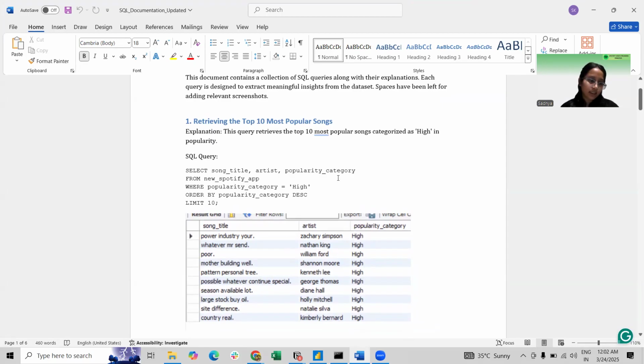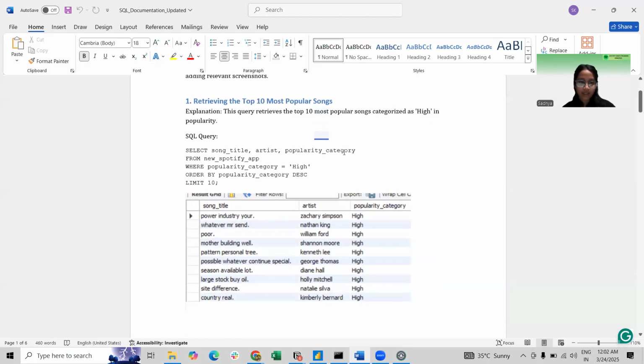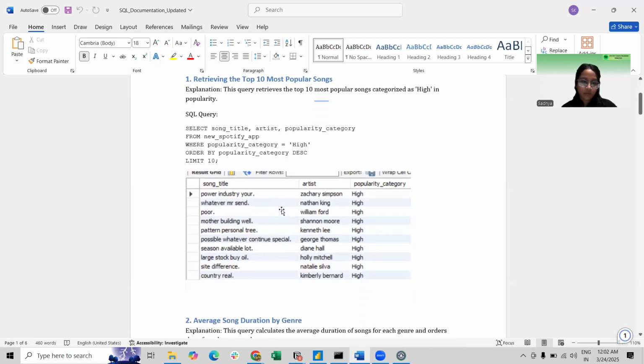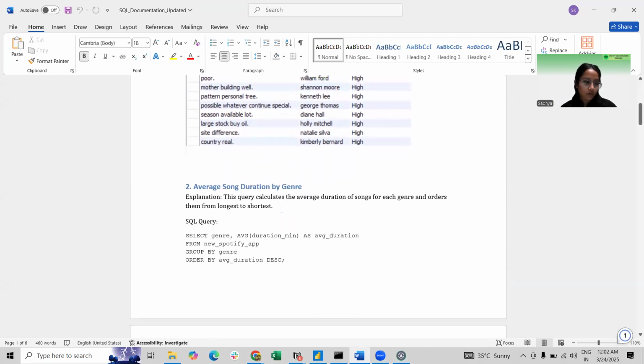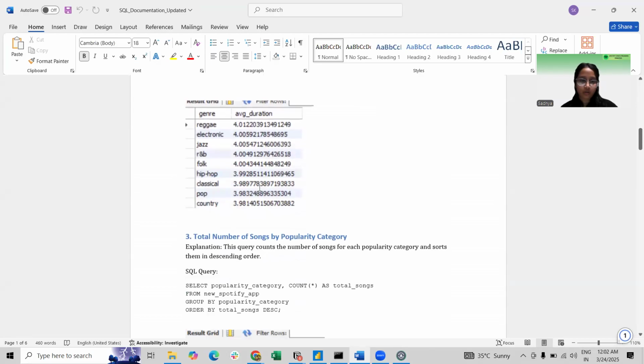Some key SQL queries include the top 10 most popular songs. This query retrieves the top 10 songs categorized with the highest popularity. So this is the query and this is the result I get from it. Moreover, average song duration, which calculates the average duration of the songs for each genre and orders them from the largest to the smallest.